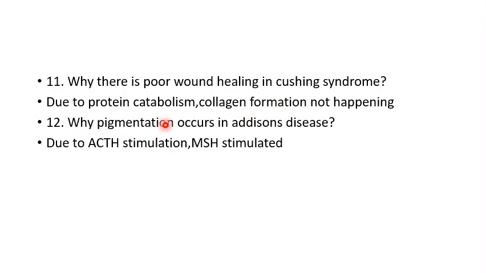12th question: why does pigmentation occur in Addison's disease? So what happens in Addison's disease? There is a low level of glucocorticoids and mineralocorticoids from the adrenal gland, and by negative feedback, this will stimulate ACTH. ACTH, adrenocorticotropic hormone, will be stimulated from the anterior pituitary, and that will stimulate the melanocyte stimulating hormone, and that causes melanin synthesis, and that causes pigmentation in Addison's disease.